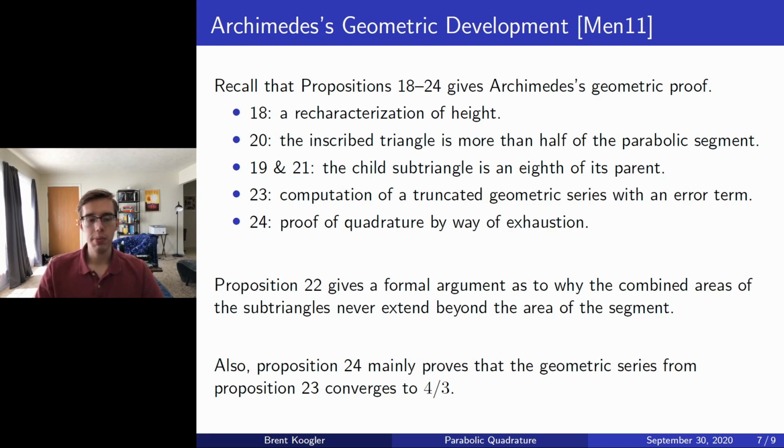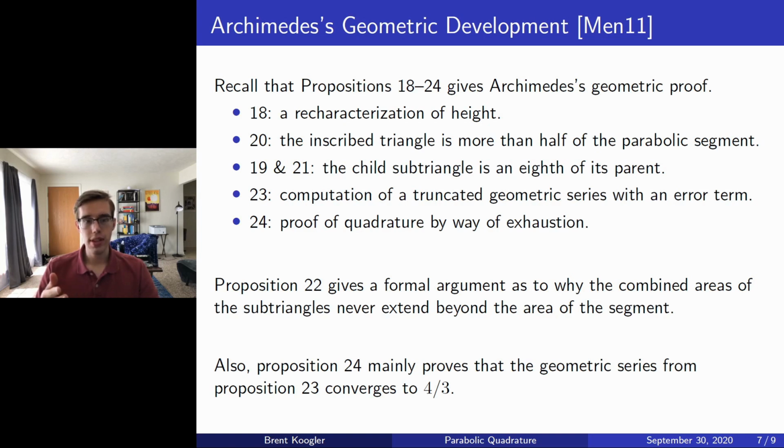And then finally, we note that Proposition 24, what we mean by an exhaustion argument is that he shows that the geometric series considered in Proposition 23 doesn't exceed the value of 4/3, and moreover, it doesn't fall below it as well. So in other words, it converges to the expected value. This is mainly because the error term approaches zero. Thus, this basically gives Archimedes' geometric argument that he gave in his letter to Dositheus.